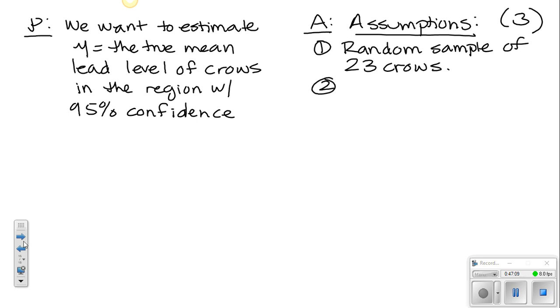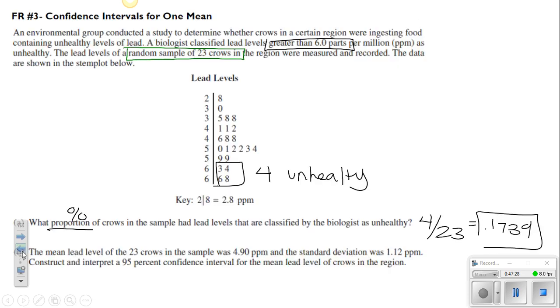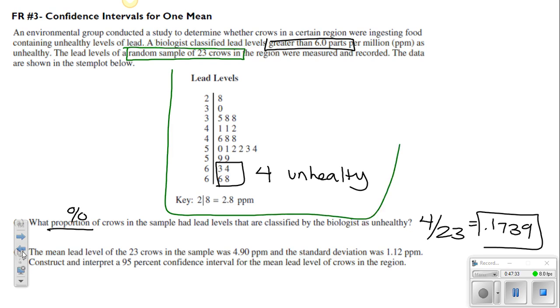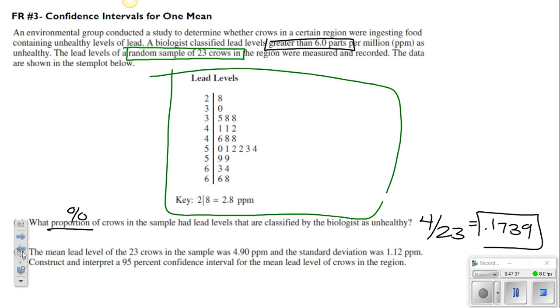Two, we need to check the normality. So for normality, notice that our sample size is less than 30 because we have n equal to 23. So generally, this means that we would have to graph the individual data. However, if you remember, if it's already graphed for you, remember, this is a nice stem plot. You see this lovely stem plot. It's graphed for you, so no need to graph it again.